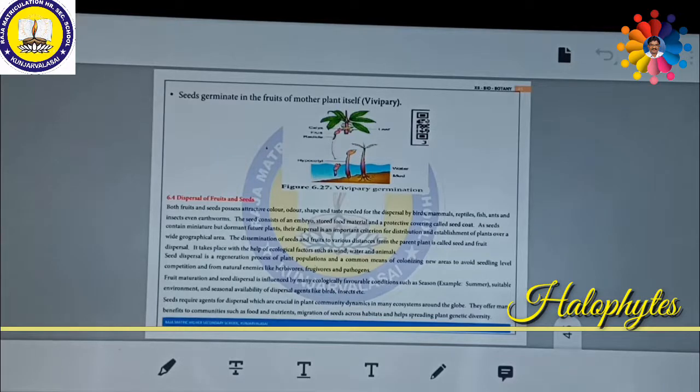As seeds contain a miniature but dormant future plant. That means a miniature future plant is present inside the seed. If you open any type of seed, a small plant might be there. They are called plumule. Their dispersal is an important criterion for distribution and establishment of plants over a wide geographical area. The dissemination of seeds and fruits to various distances from the parent plant is called seed and fruit dispersal.